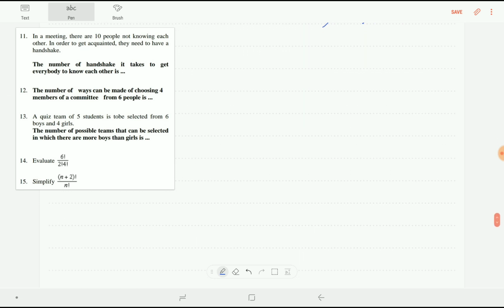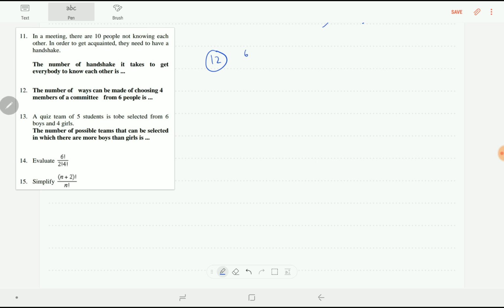Now, let's go on to another question, number 12. The number of ways can be made of choosing 4 members of a committee from 6 people is. Does order matter? No. It asks you to choose 4 from 6.